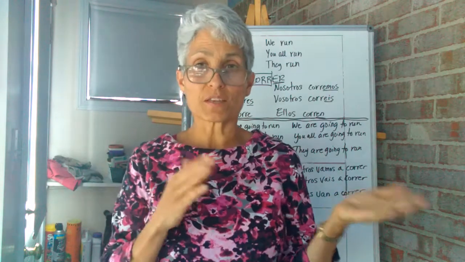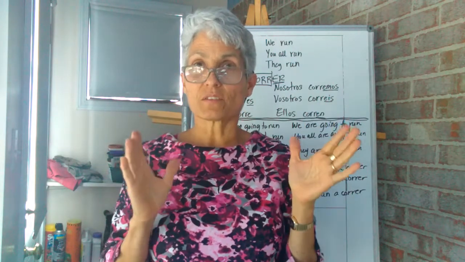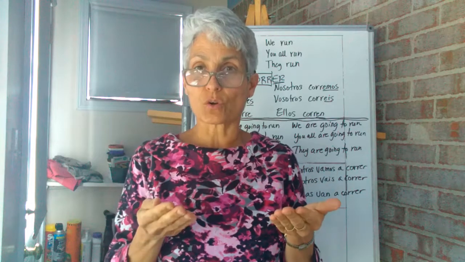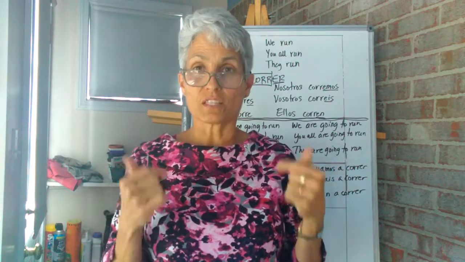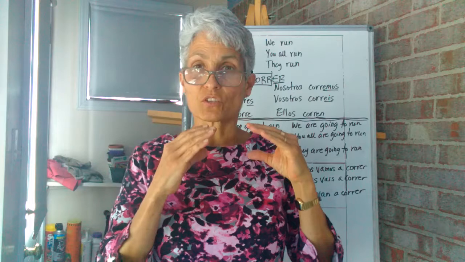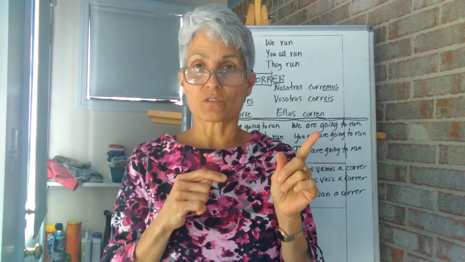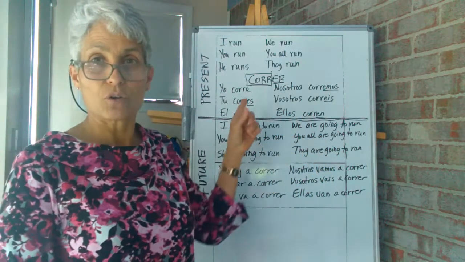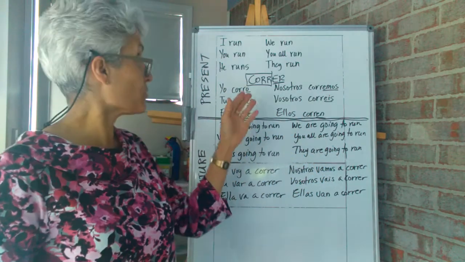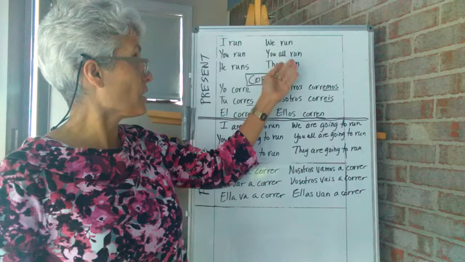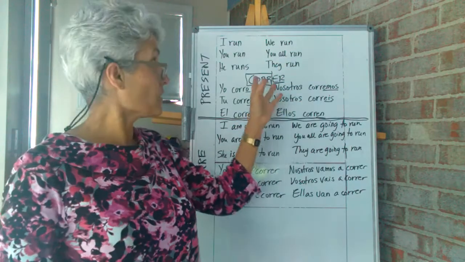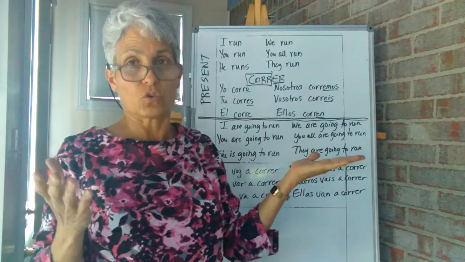The difference between English and Spanish, let's review that, is that in English you can't tell by the verb who is doing the action. In Spanish you can, because each ending in a verb tells you who is doing the action. Like in the example of the verb to run, in English we would just say I run, you run, he runs. It's all run, run, run, and then runs. So if you just said run, you have no clue who's doing the action.